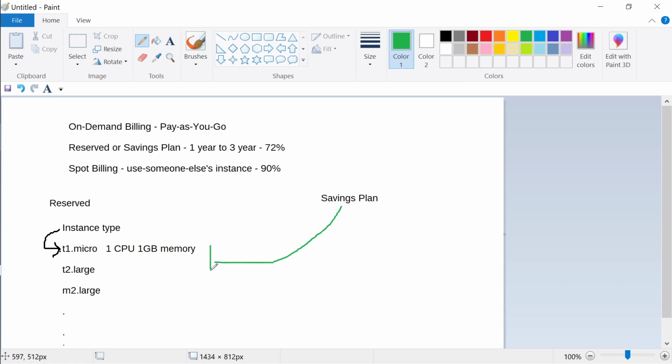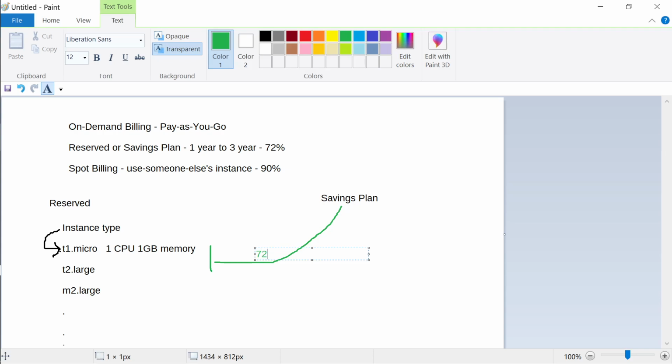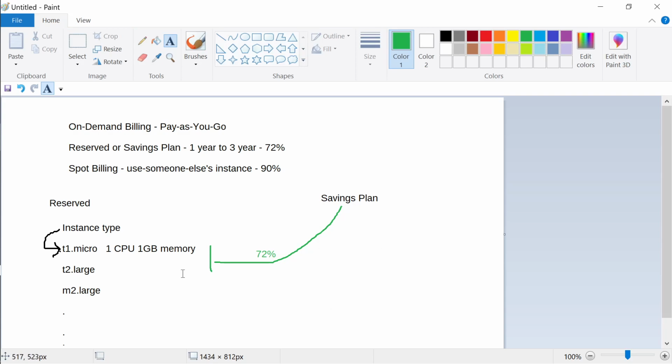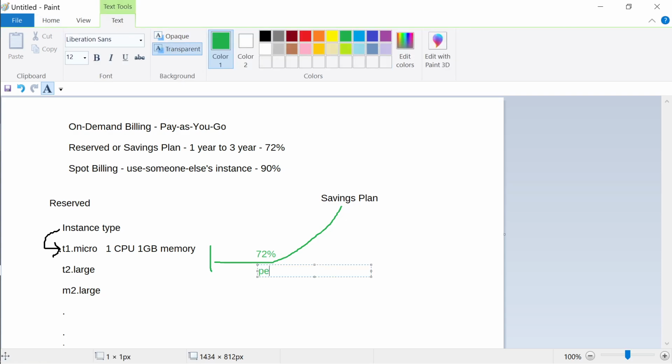Savings plan gives you that flexibility to move around within a particular family. Particular family means T1 and T2 over here. So there may be four types of instances in the T type, in the M type or something. But within the family you can move from T1.micro to T2.large, maintaining the same savings plan, which is your 72% billing. You don't have to create a new billing contract with AWS. So that is the main difference between reserved and savings plan. Here you're saying I'm going to pay how much per hour for a particular family of instance.